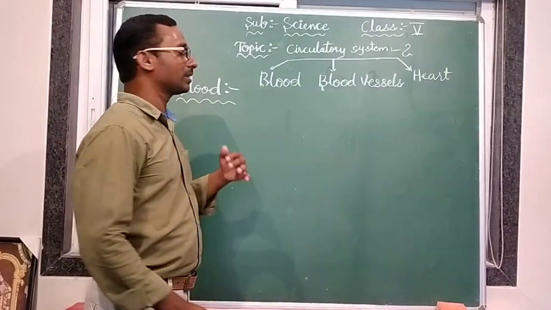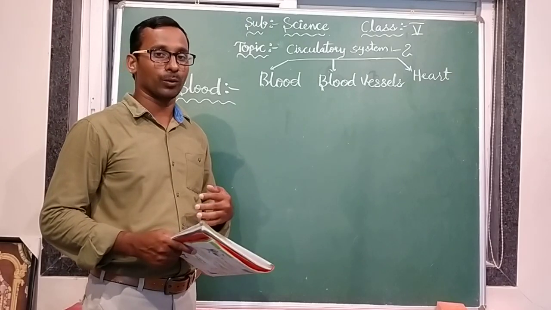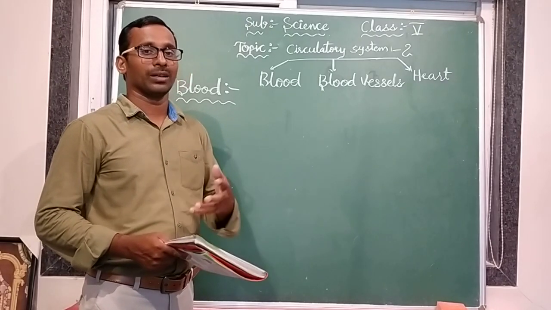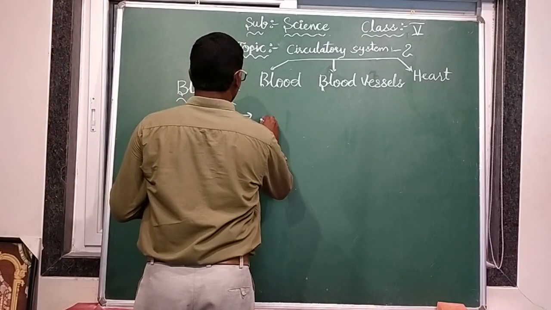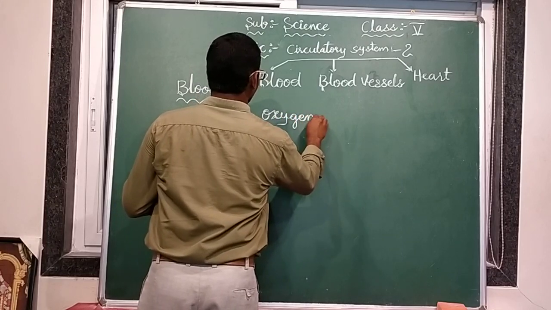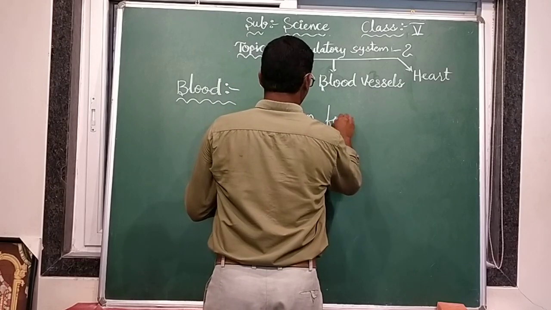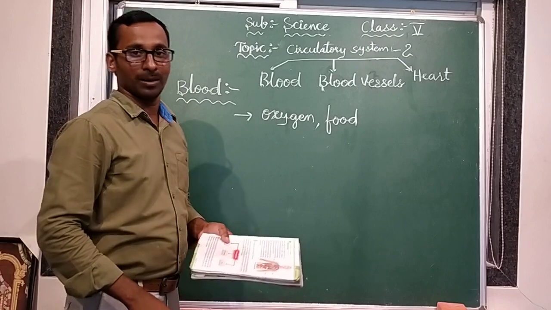So here blood is circulating over all the body. But what is the use? Why is it flowing over all the body? It transports oxygen and food and other essential materials also.